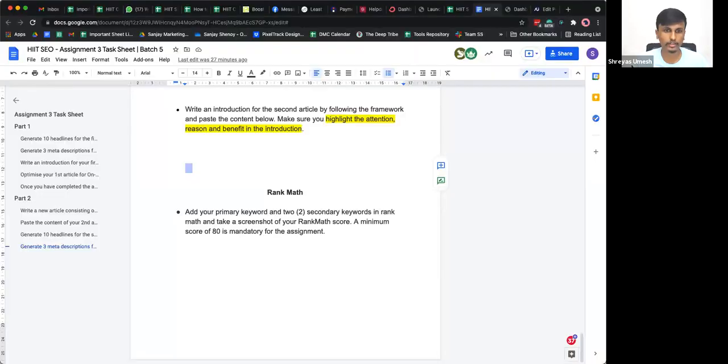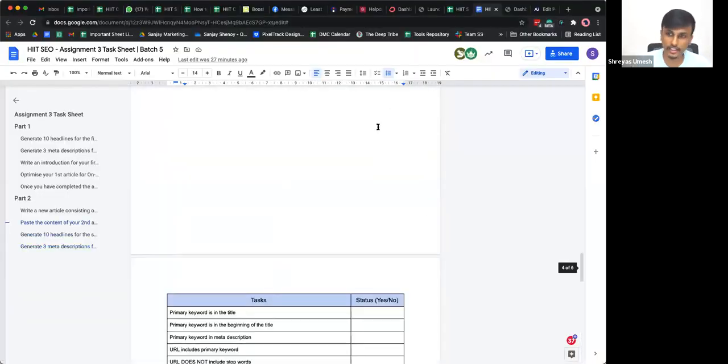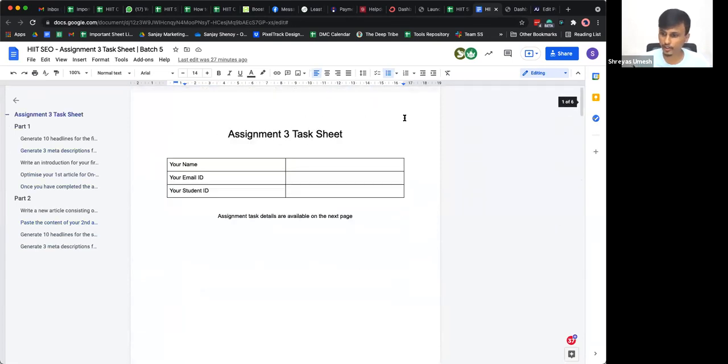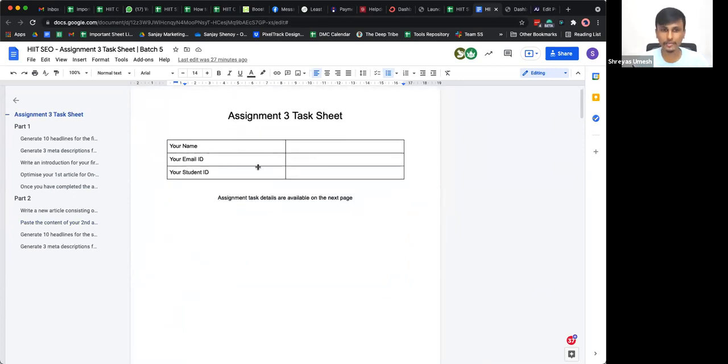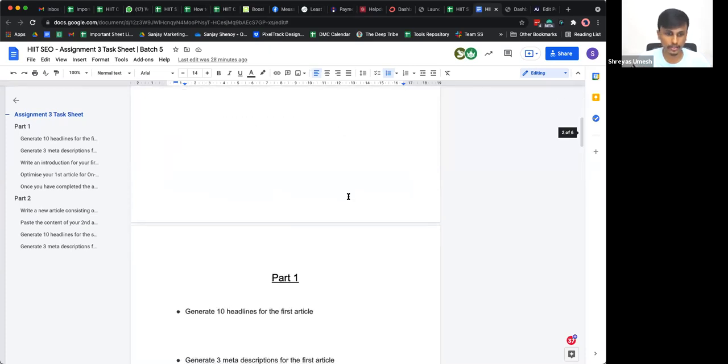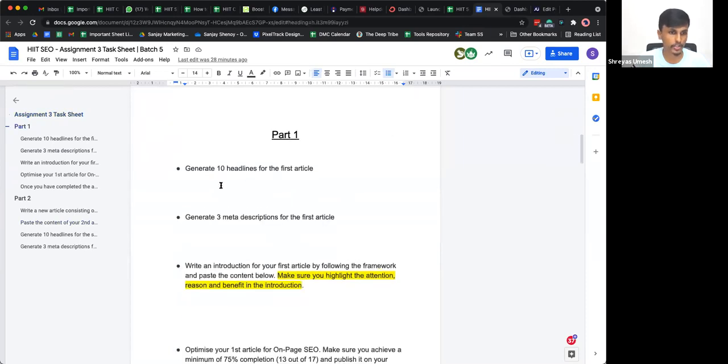All right, guys, so here is your task sheet. This is how it's going to look. As usual, drop in your name, email ID, and student ID. Please make sure that you don't make any mistakes while dropping in your student ID. Your student ID is capital HS, no space, followed by a 3-digit number. And your assignment will start from the second page here.